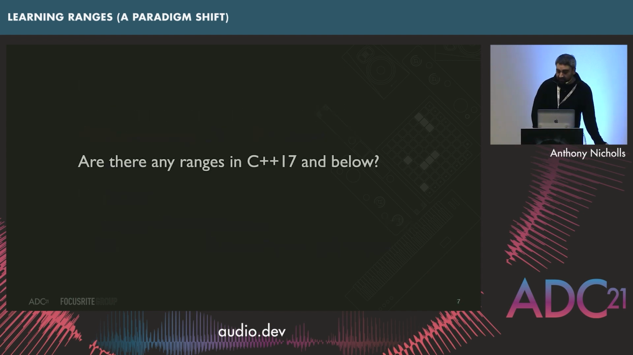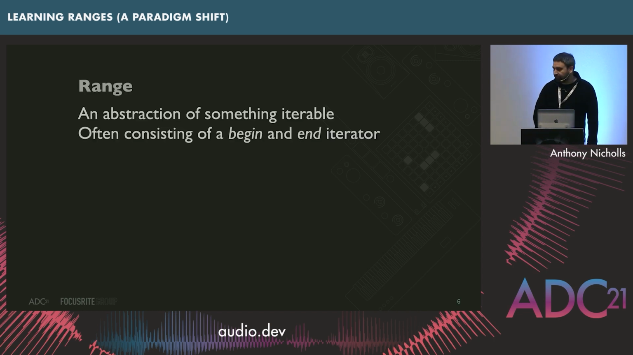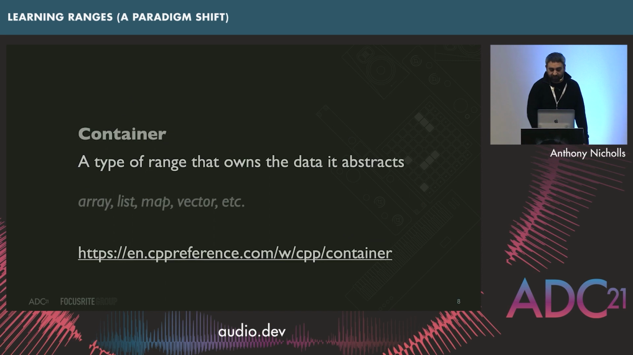So the question is, are there any ranges in C++17 and below? Does anyone know the answer? Or got any suggestions of things that would come under the definition of a range based on that previous definition? String view, yeah, string view would be a range. But thinking of some other things that you might be more familiar with, for example, containers, such as an array, list, map, vector, they all fall under this definition of a range. So part of the changes that have come in is to kind of redefine what already existed without actually making changes to it.